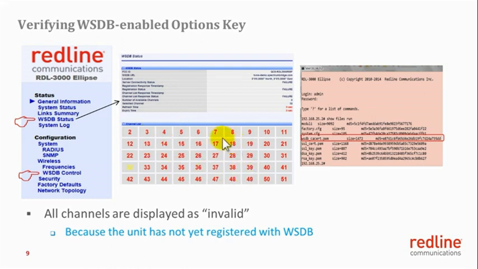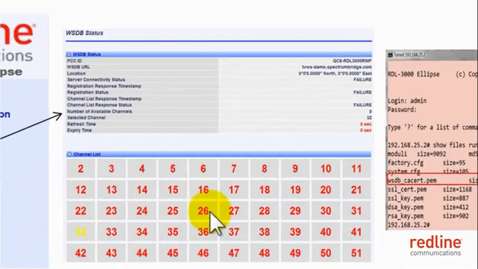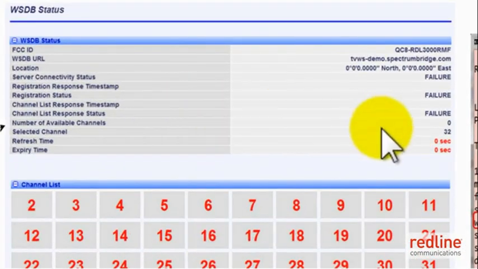As you can see here, all the channels are flagged in red, which means these channels are not available. This is because you can see that the unit has not been able to access the whitespace database as yet. The FCC ID of the product is shown here. This is saved as part of the firmware in the unit.